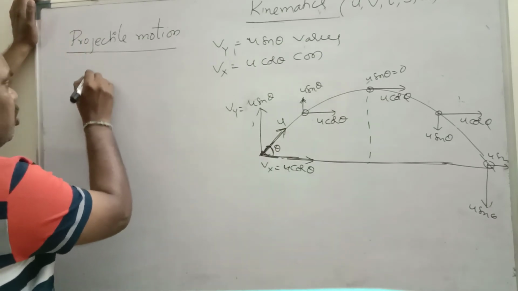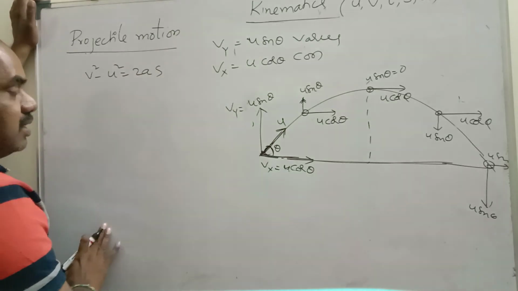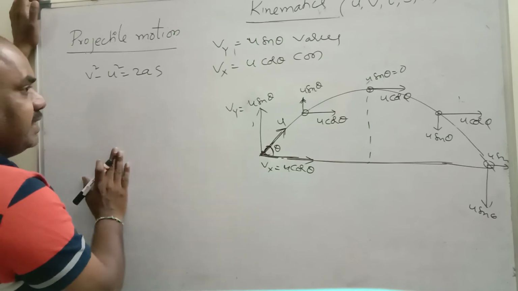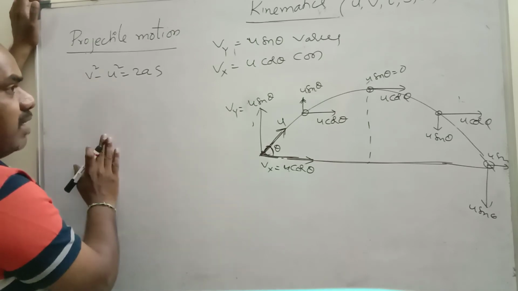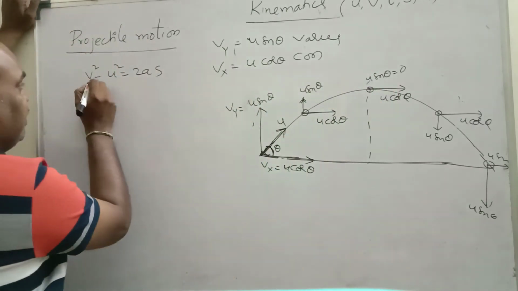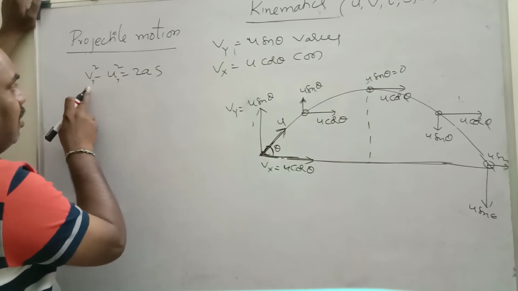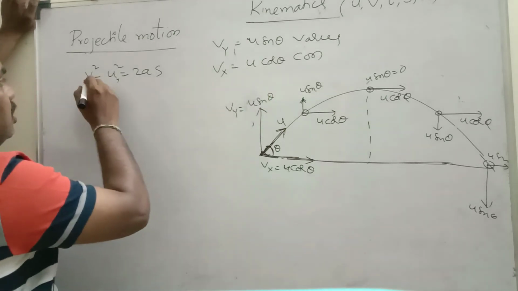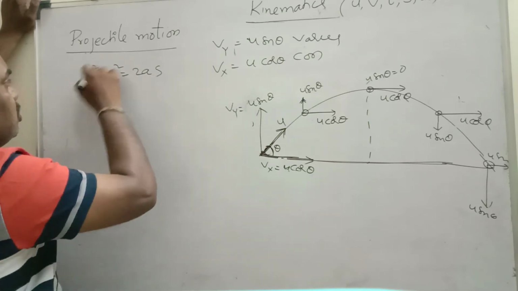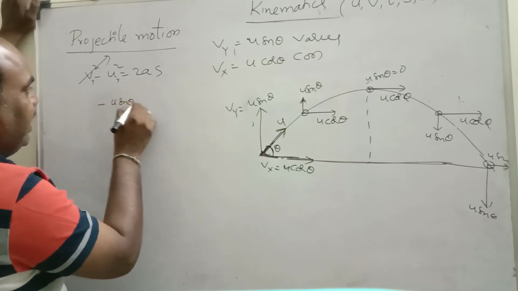For maximum height we use v square minus u square is equal to 2as. Right? In uniform acceleration we took this equation, and here also I am using the same. But what is v? In the vertical direction, the final velocity at maximum height is 0. Understand? So this will be 0. What is the initial velocity in the y direction? u sin theta.